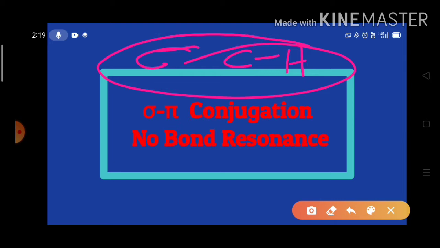It is called hyperconjugation because a sigma bond is involved. In normal conjugation, a multiple bond or pi bond is involved, but here a sigma bond is involved. So the concept of conjugation is extended from the pi bond to the sigma bond. That's why it is known as hyperconjugation, and also as sigma-pi conjugation.